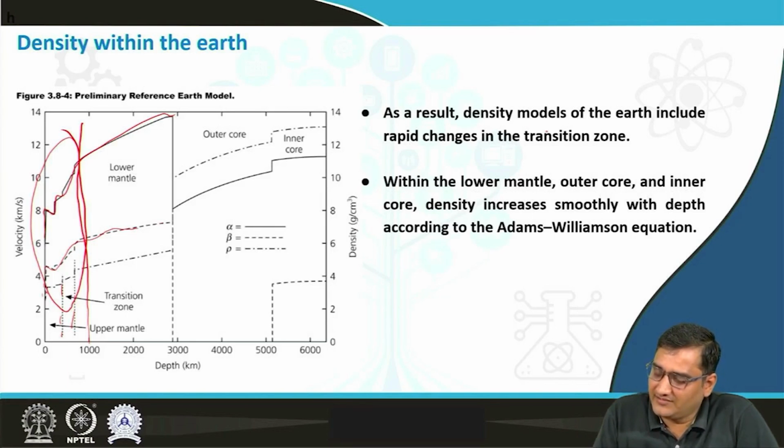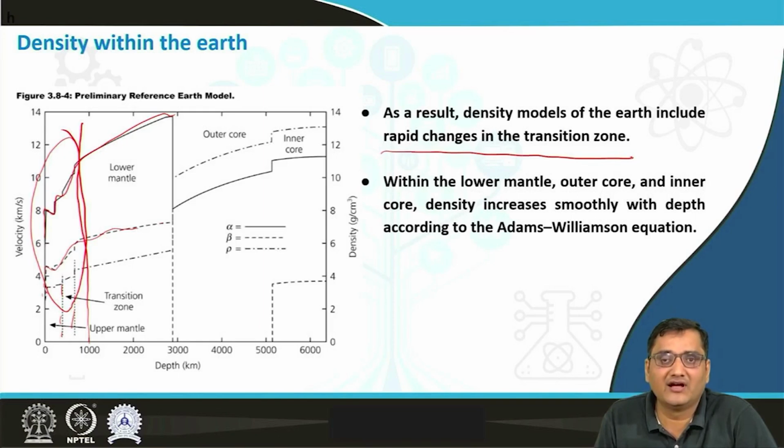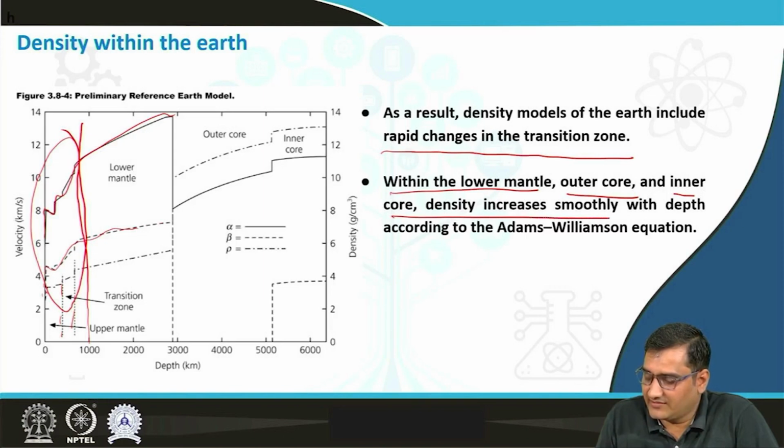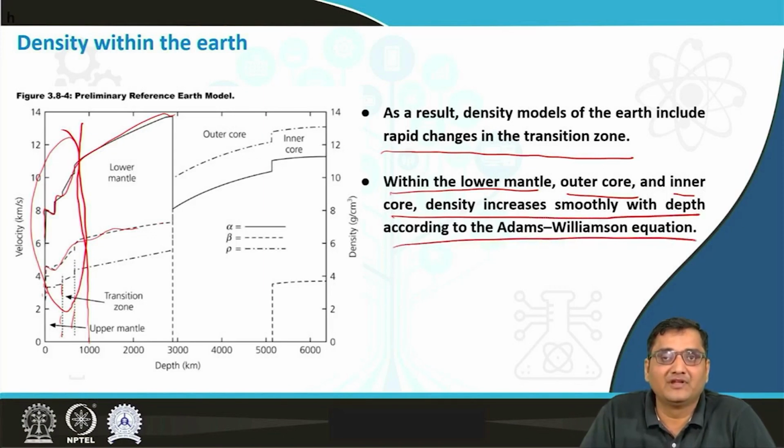As a result, the density model of the Earth includes rapid changes in the transition zone, which is in the upper mantle at 410 kilometer and 660 kilometer discontinuities, and within the lower mantle, outer core and the inner core density increases smoothly with depth according to the Adams-Williamson equation.